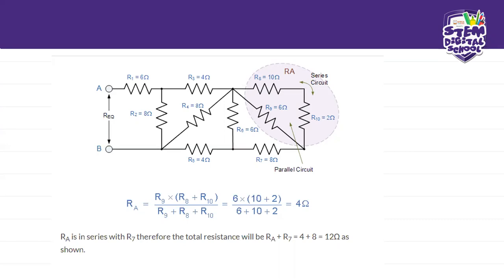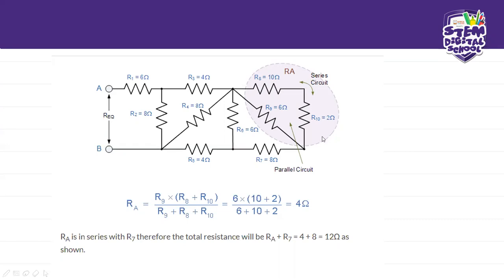So these two series branches would be R1 and this would be R2. So what we know about our equations is that R parallel is equal to R1 plus R2. But if you check here, our R is equal to the sum of these two.